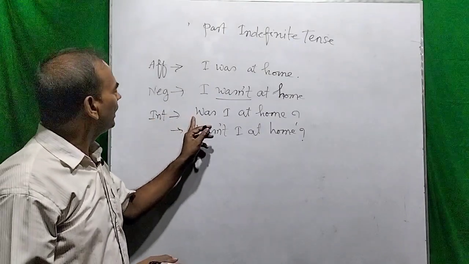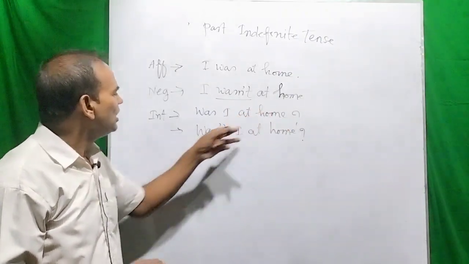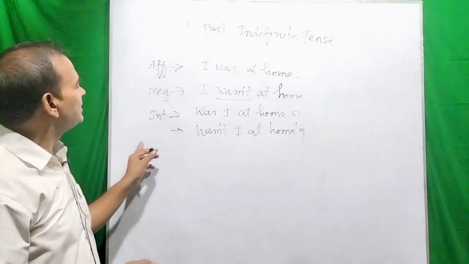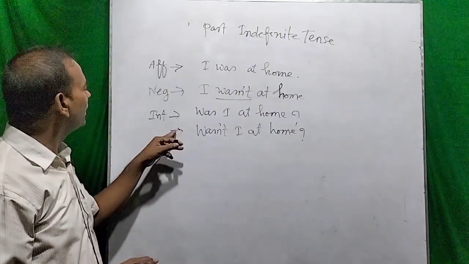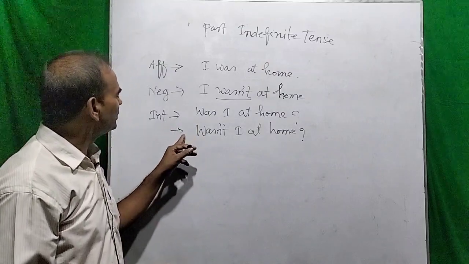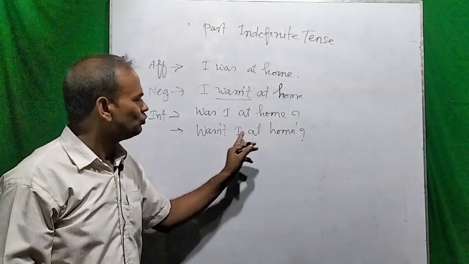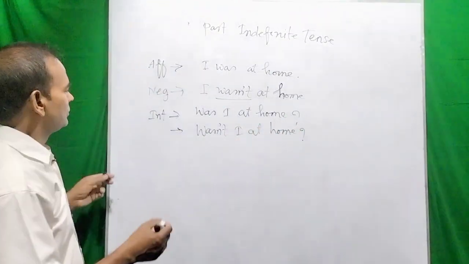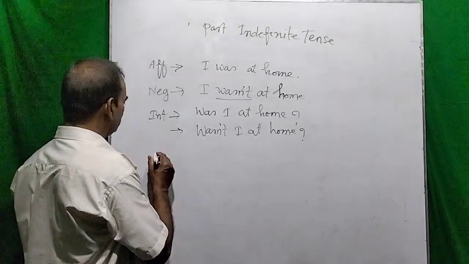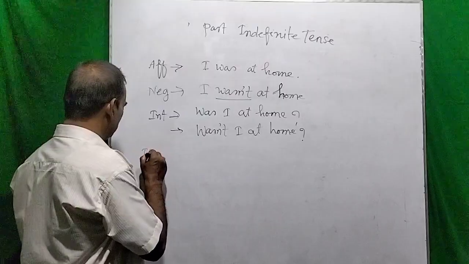So dear viewers, you see, when I am making the conversion, I can say: was I at home? But when I am giving the sense of transformation, or making the transformation of this sentence, I have to say: wasn't I at home?